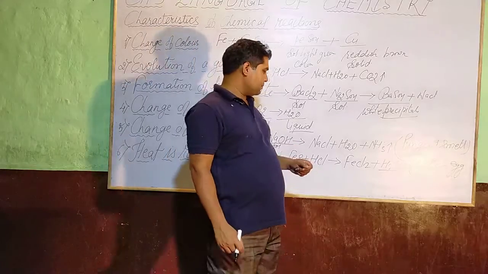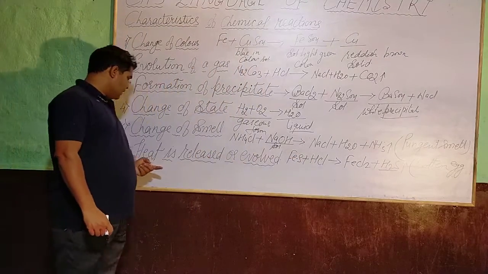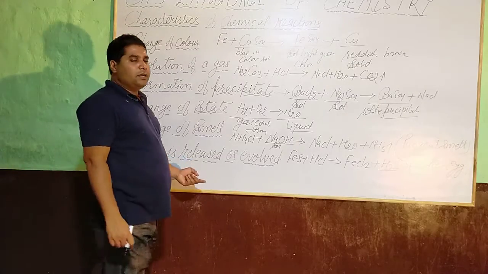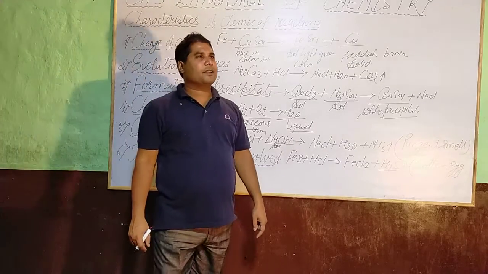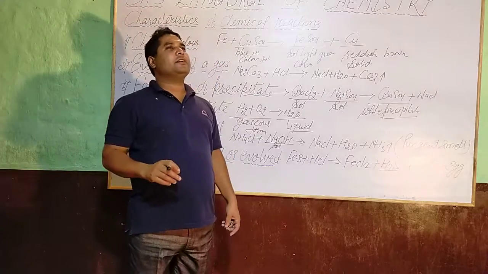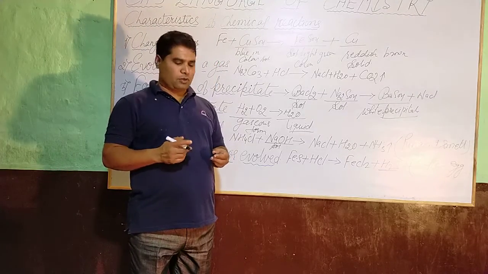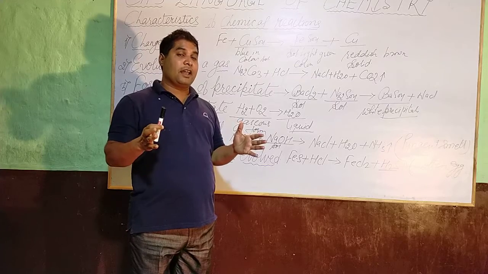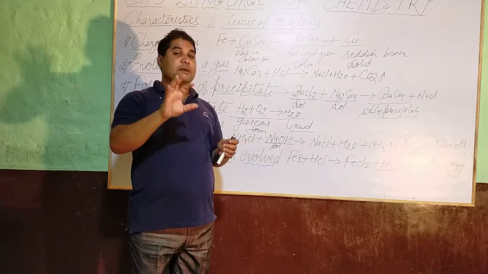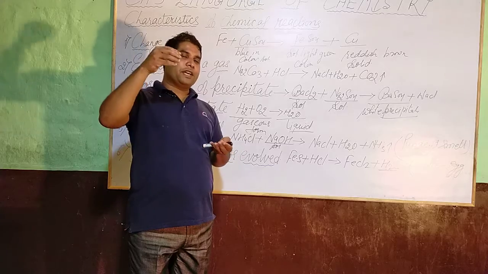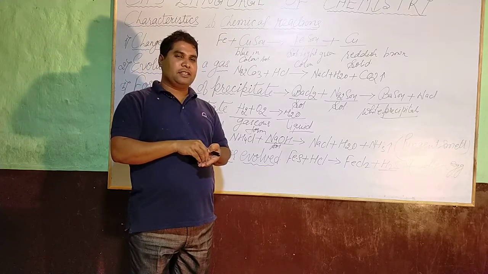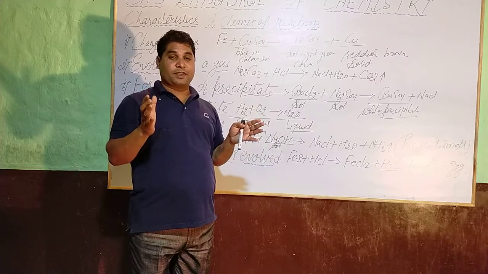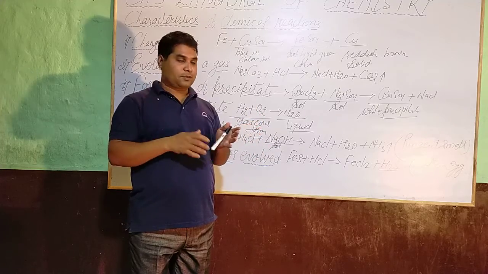Next is heat released or evolved during the chemical reaction. Dear student, during Diwali time you may have noticed quicklime, calcium oxide. When water is added to the calcium oxide, you may have noticed heat is produced.